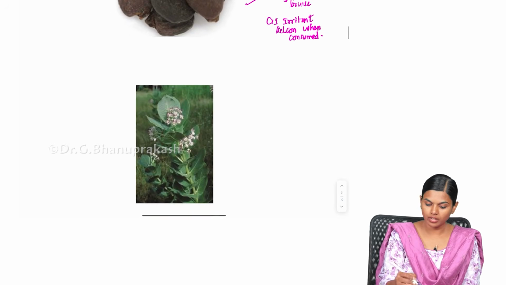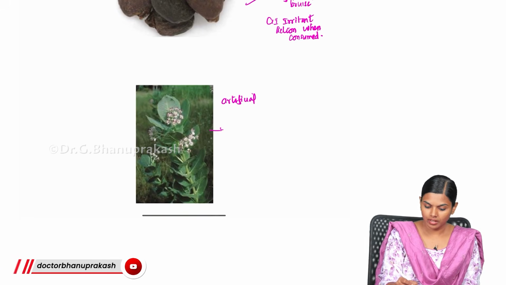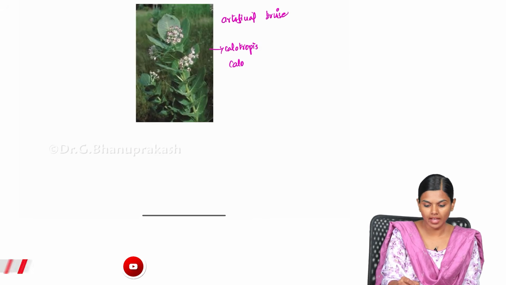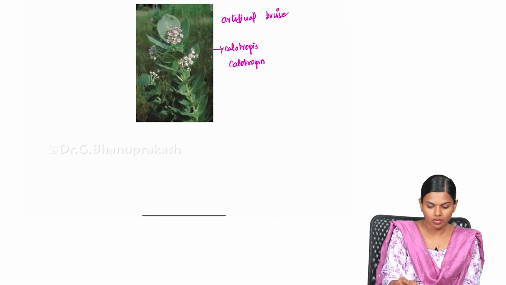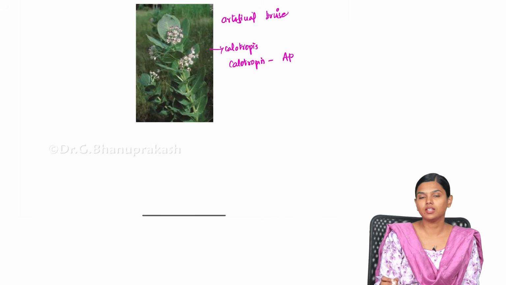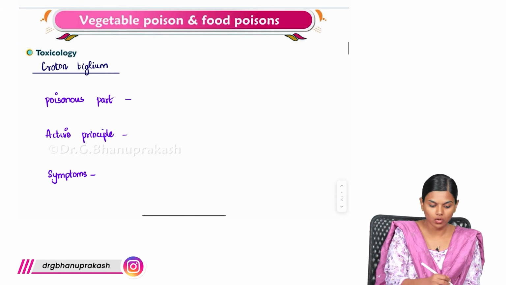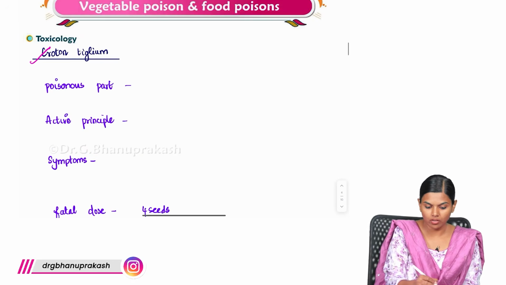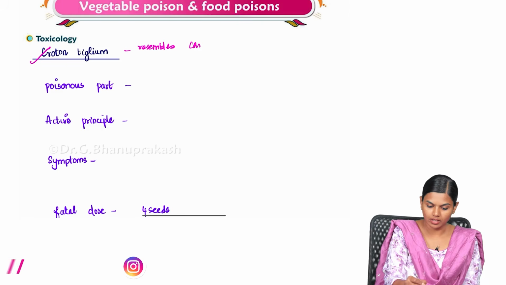Apart from that, you will also get artificial bruise in this calotropis. Artificial bruise. And the active principle here is calotropin. Calotropin is the active principle seen in this plant. Next you have croton. So croton seed, what is that? Like it kind of resembles castor seed. So it resembles castor seed.